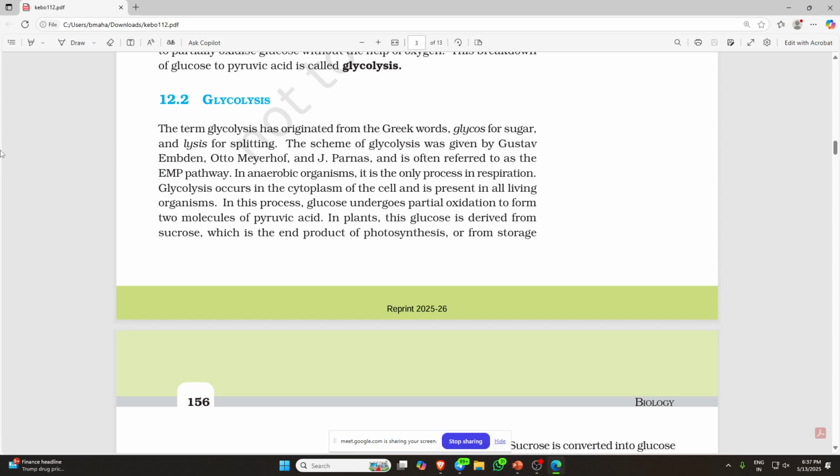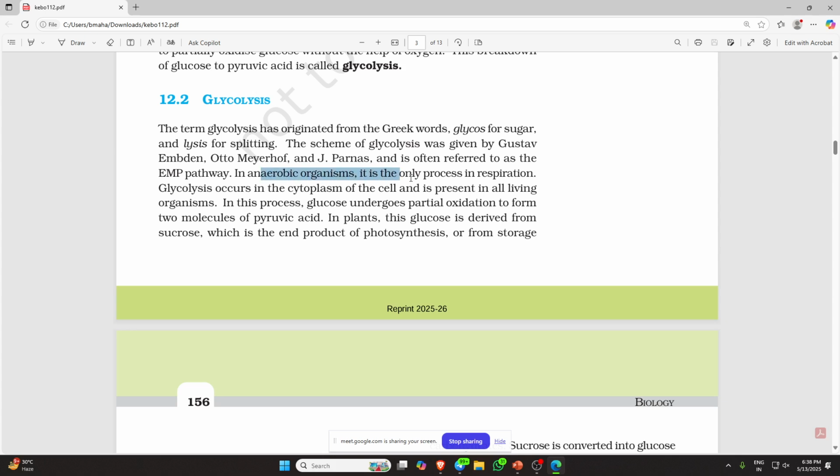The scheme of glycolysis was given by Gustav Embden, Otto Meyerhof and J. Parnas. That's why it is also called the EMP pathway. E for Embden, M for Meyerhof and P for Parnas. Typical names, so remember that it is the EMP pathway.